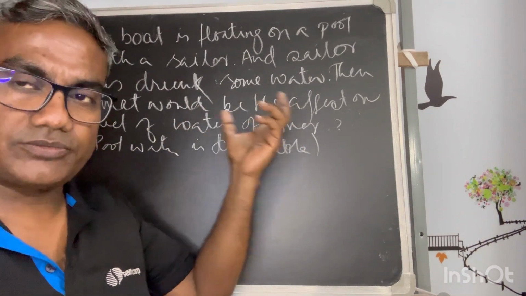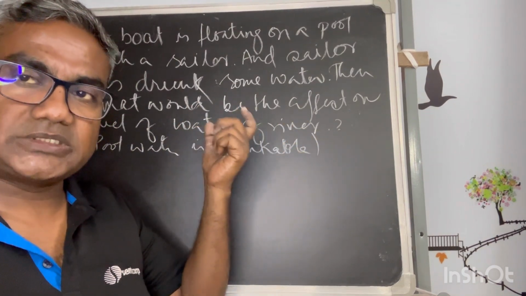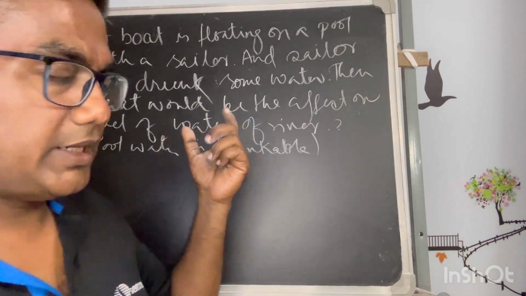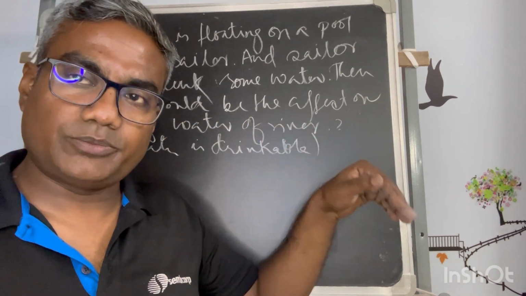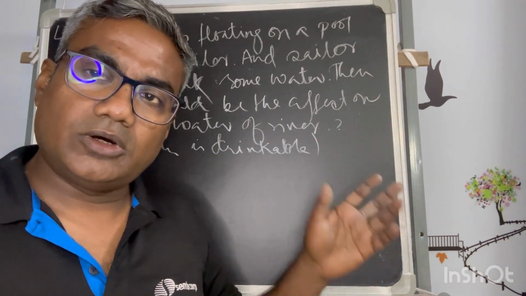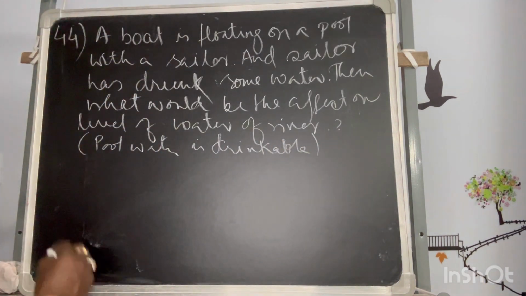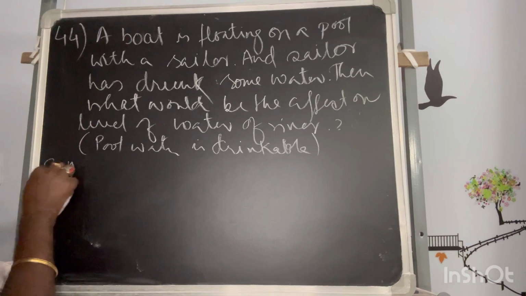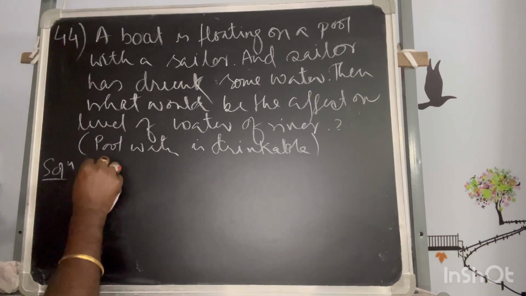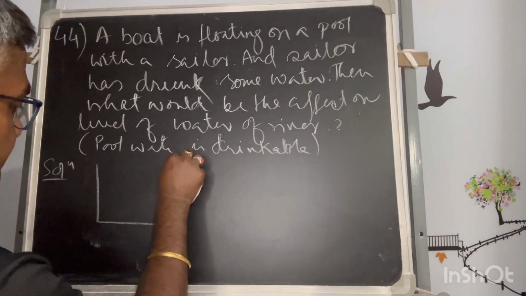There could be two possibilities: that the person has drunk the water from the pool or the river itself, or he has brought some water with him and he has drunk that. So what is the case when he has drunk the water from the pool?